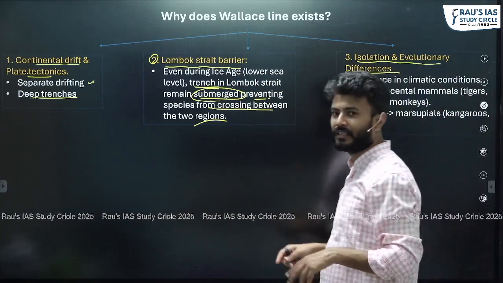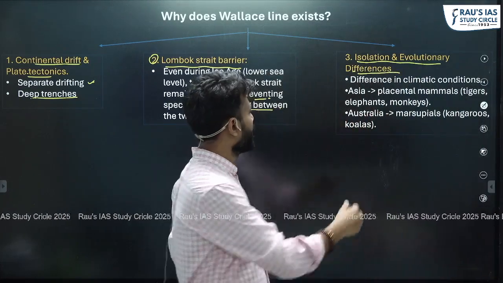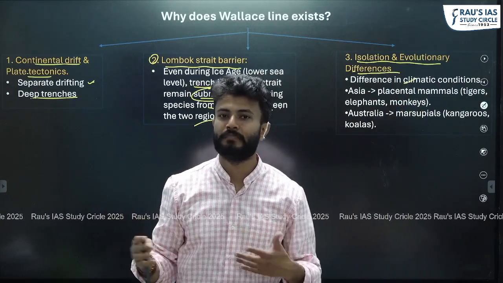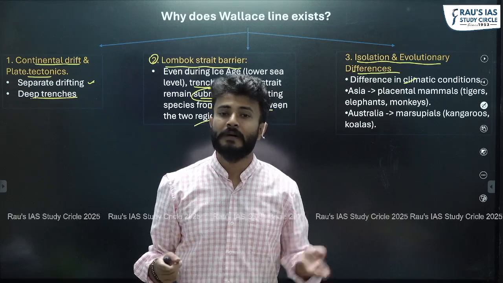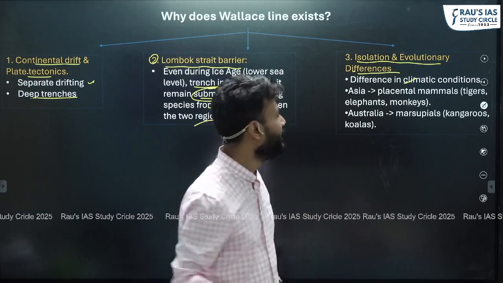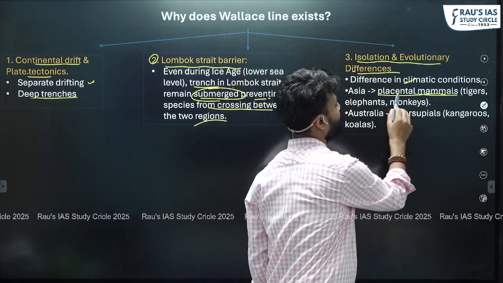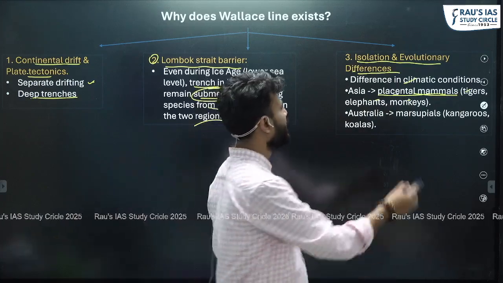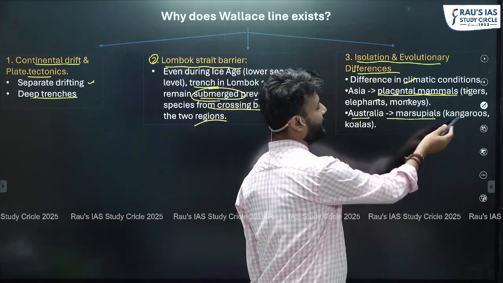Both of these areas have different types of climatic conditions, which has led to specific adaptation mechanisms in different species. For example, in Asian species, you will be seeing the placental mammals. So these are the placental mammals like tigers, elephants, monkeys. As you move towards Australia, in Australia you find marsupials like kangaroos and koalas.